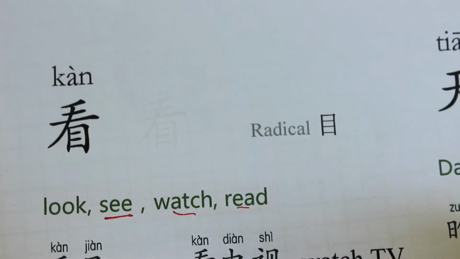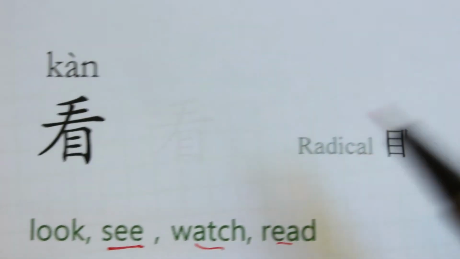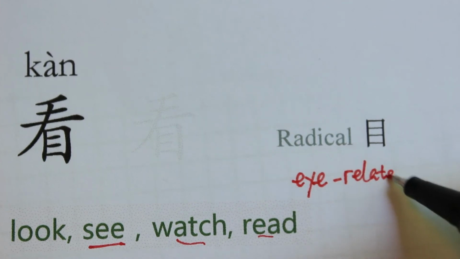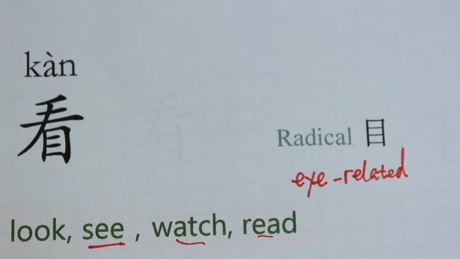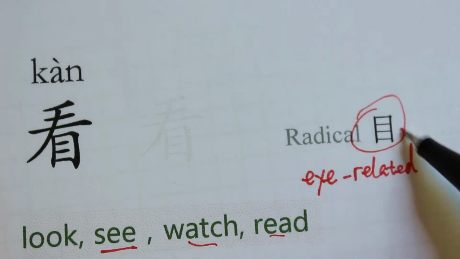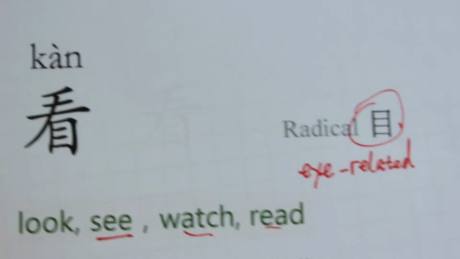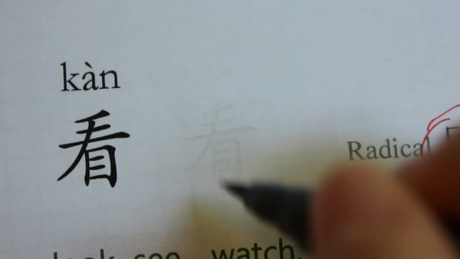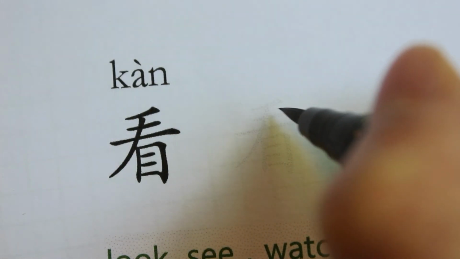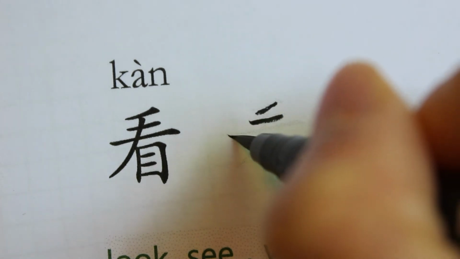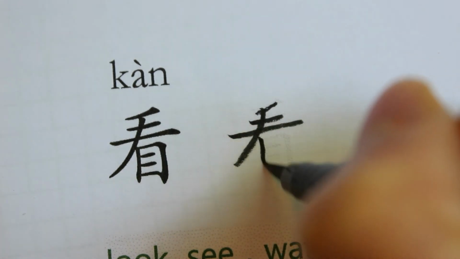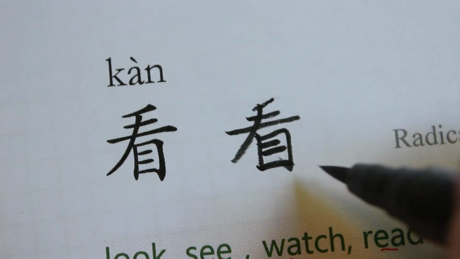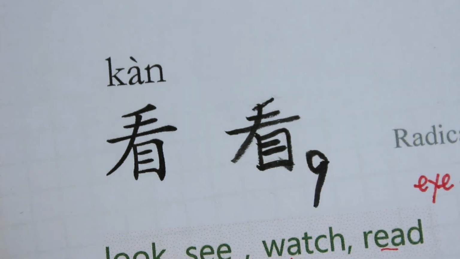Okay, now let's try to write 看. And its radical is 目. It means the eye-related radical. So you use your eyes to look, to see, right? So its radical is the eye-related. 1, 2, 3, 4, 5, 6, 7, 8, 9. So 看 has 9 strokes.